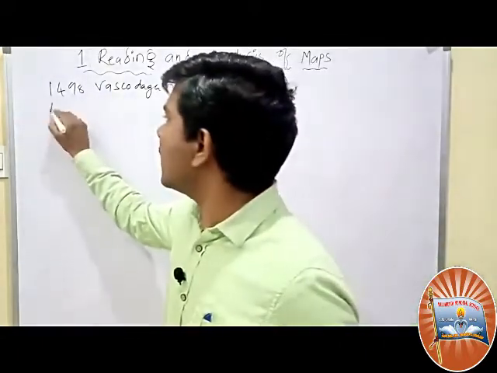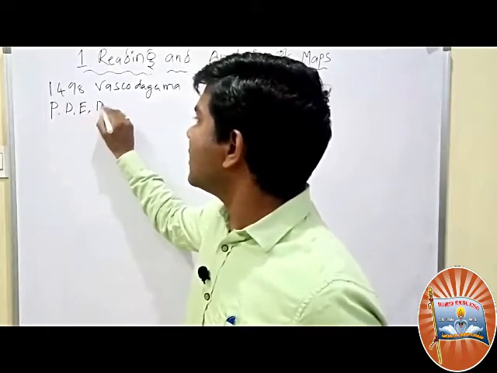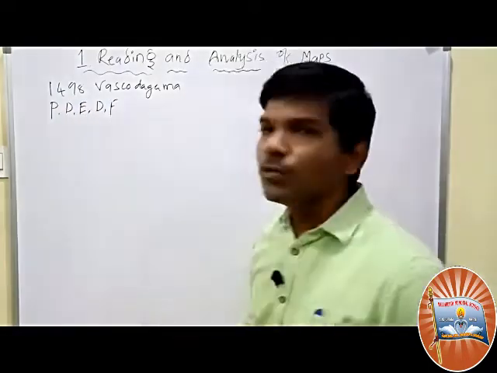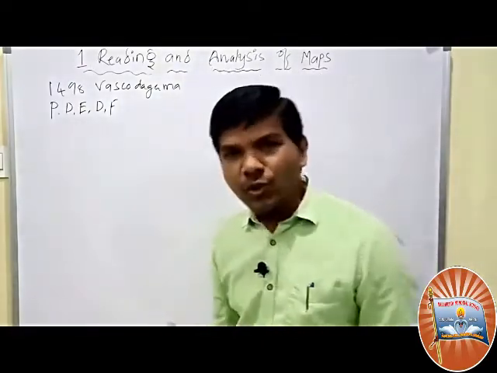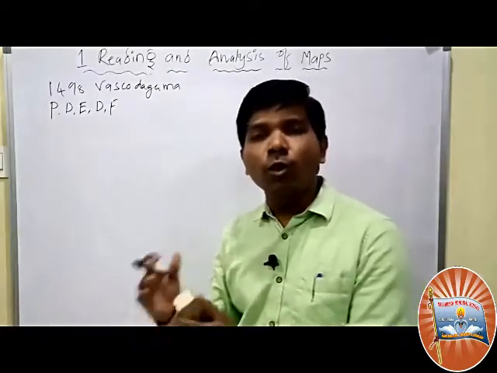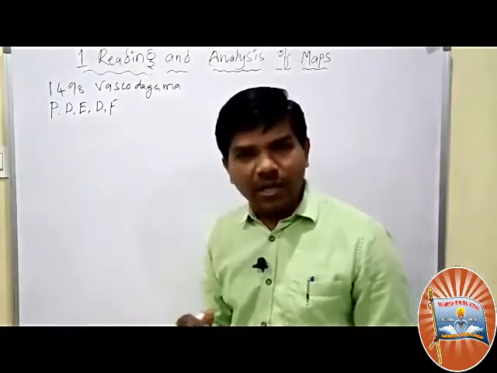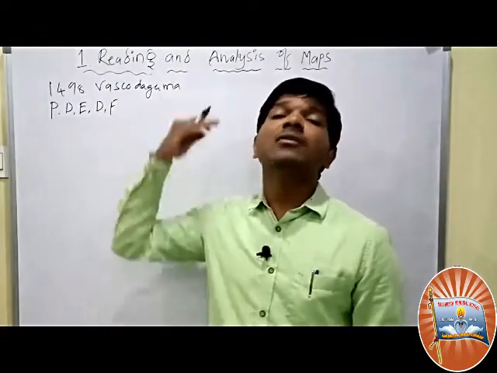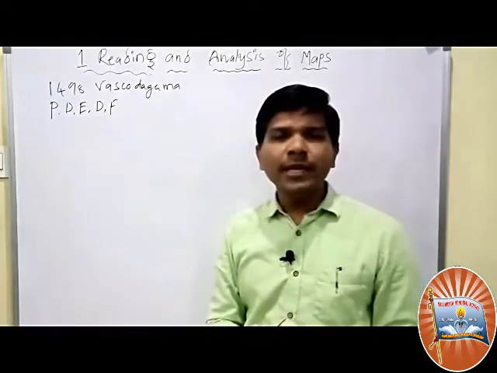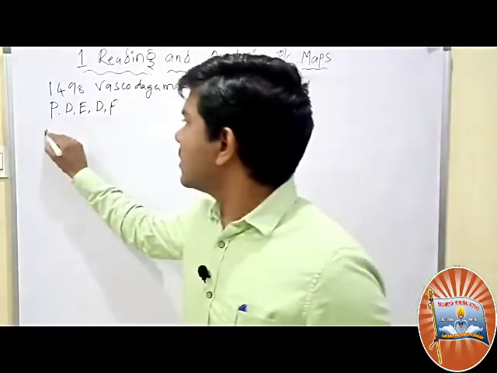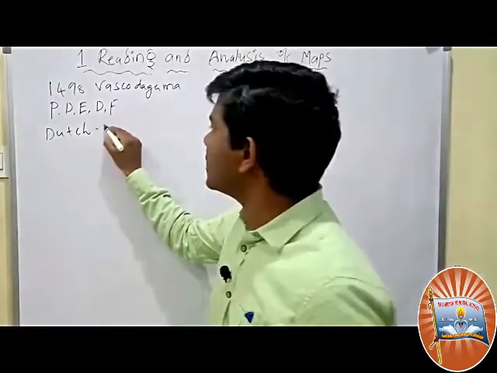Portuguese came to India, Dutch came to India, English came to India, Denmark came to India, French came to India. While they were coming to India, they followed prescribed maps. Not only towards India, but also certain other places. For example, Dutch means Holland. Dutch is also called Holland.